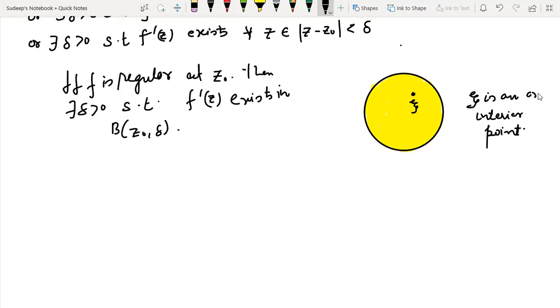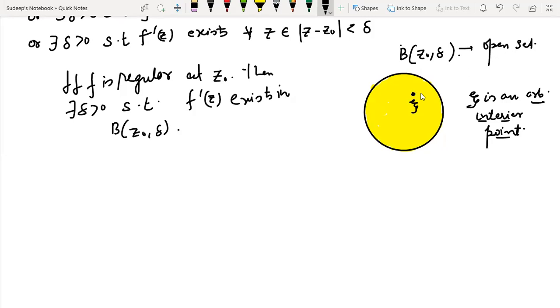Now this zeta is obviously lying inside this particular open ball of radius del. This is clear, and clearly this is an open set.